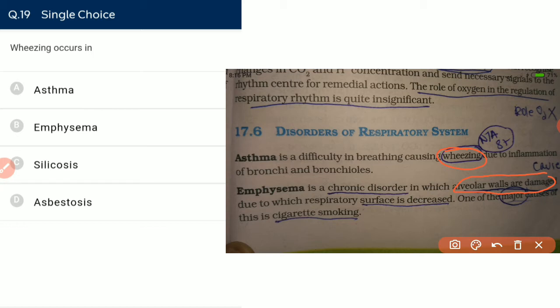Wheezing occurs in asthma, not in emphysema. In emphysema, the alveolar wall gets damaged. Next, the major cause of emphysema is very important. The major cause of emphysema is cigarette smoking. Cigarette smoking is the major cause of emphysema that leads to the damage of the alveolar wall and decreases the surface of respiration, or the respiratory surface.